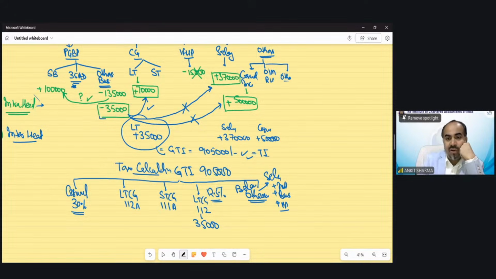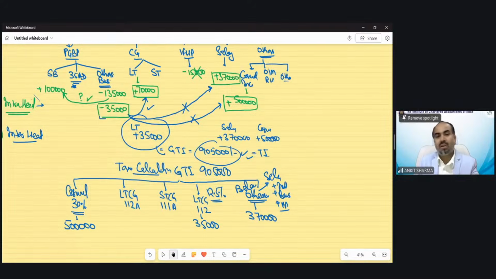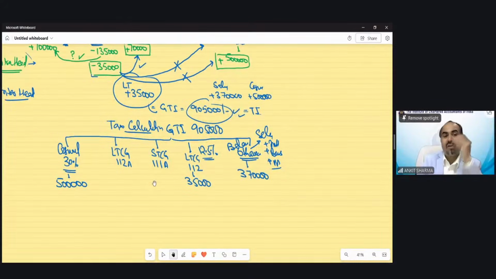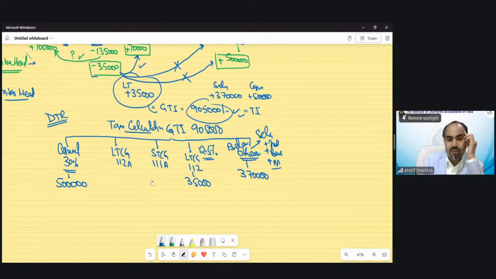Then I have casual income in this 9,05,000 that would form part of this income. 5 lakh rupees is my casual income. And the balance left is 3,70,000, which would be the part of salary income, the part of balance income. Now I need to calculate tax under the default tax regime. So what is the basic exemption limit in case of default tax regime?